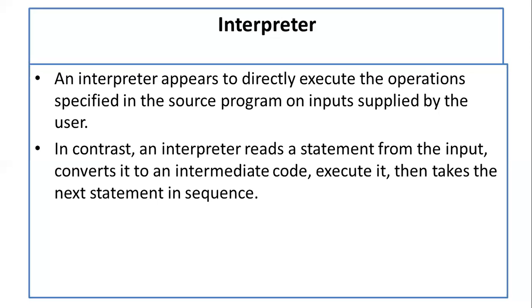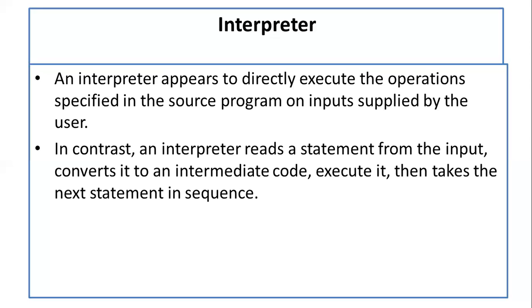First of all, an interpreter is a language processor. It is a programming language translator. It will also translate your program from source code to object code. But the thing is here, the interpreter will translate step by step, one statement at a time. So it will translate your code step by step, work on the steps, execute your code, and then generate the result. So this is the use of an interpreter.